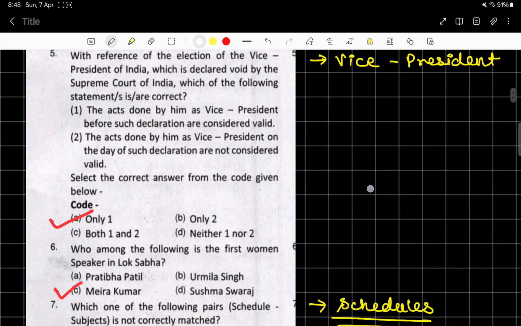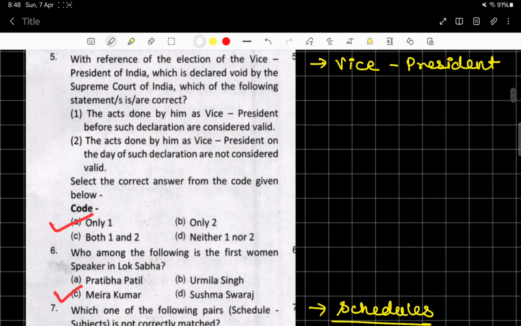Now next: with reference to the election of the Vice President of India, which is declared void by the Supreme Court of India, which of the following statements is or are correct? The acts done by him as Vice President before such declaration are considered valid. Of course, this is correct.